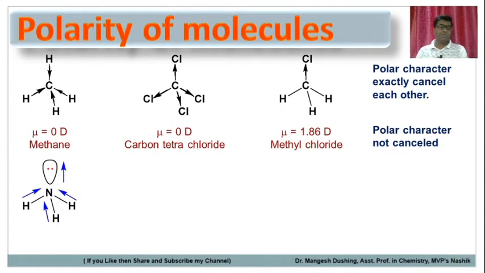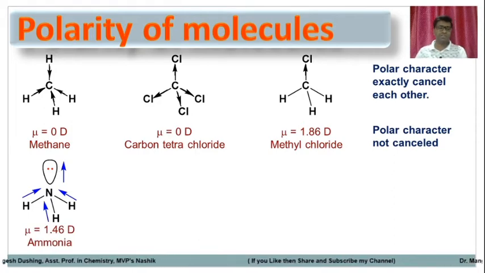In the case of ammonia, the lone pair makes the molecule polar, because electrons are pulled towards it. So there is a dipole moment from the hydrogens towards the lone pair of electrons. The dipole moment is equal to 1.46 debye. So the ammonia molecule is polar. Here you don't need to remember this dipole moment value. You just need to understand the concept of how the molecule's polarity changes. So the ammonia molecule is polar.